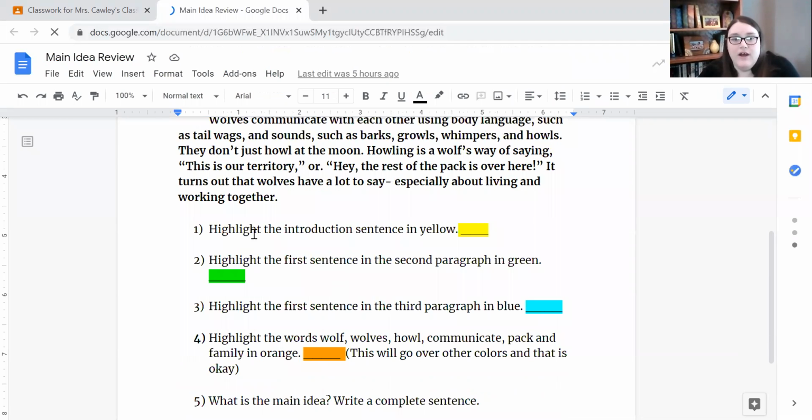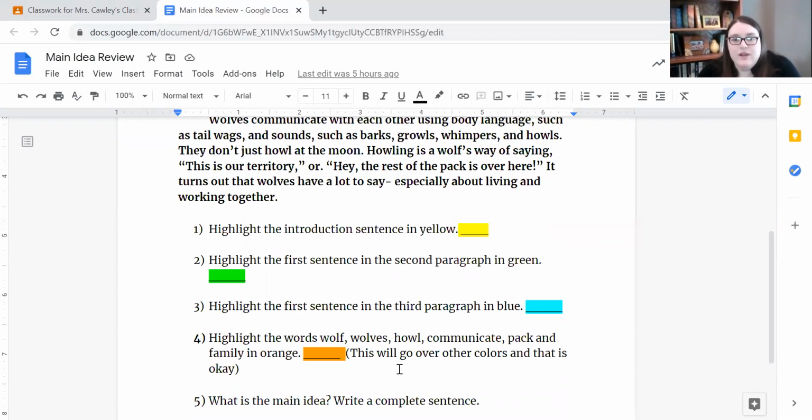I want you to highlight the introduction sentence in yellow, highlight the first sentence in the second paragraph in green, highlight the first sentence in the third paragraph in blue, and highlight the words wolf, wolves, howl, communicate, pack, and family in orange. So this color will go over other colors, and that is okay.